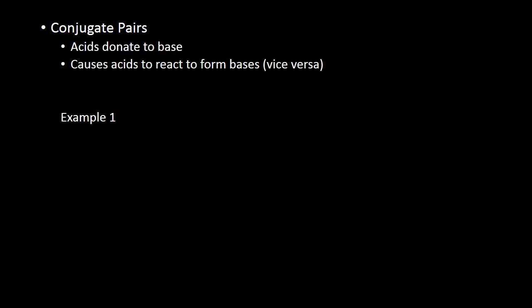So a generic equation for what this looks like: if we have HA, where A stands for acid and H shows that the acid has the H, and we're going to use B for base. This is an equilibrium reaction, and we know that hydrogen is going to get donated to the base, so we get A-, which is our anion, and HB+, which is our cation.